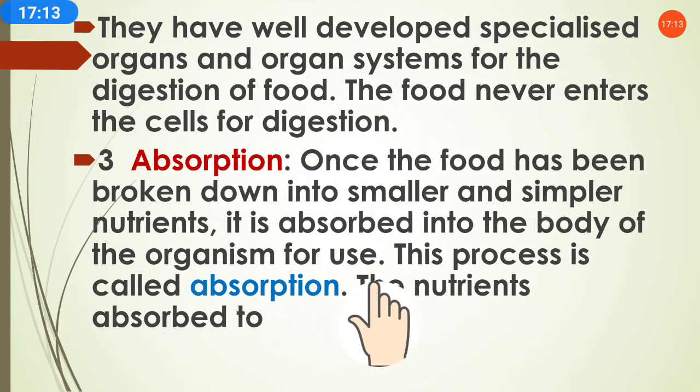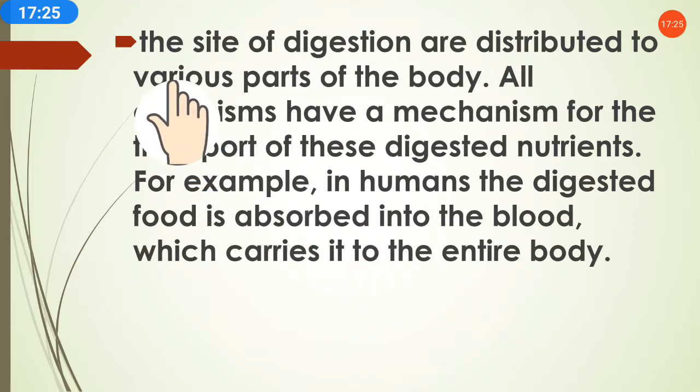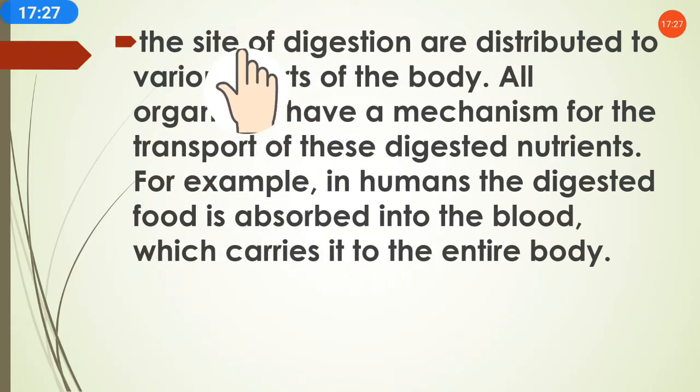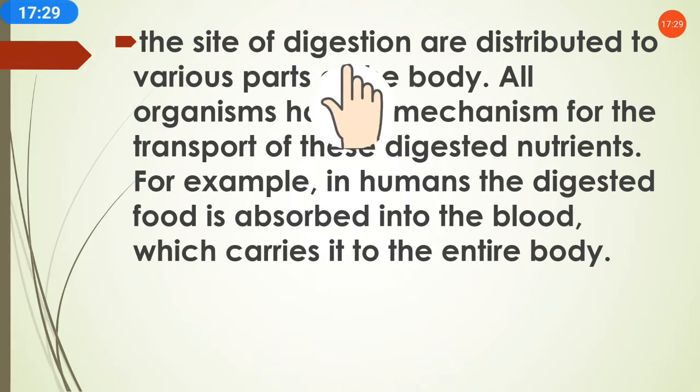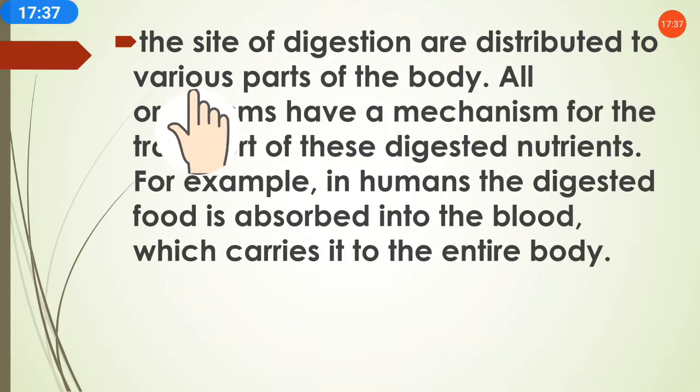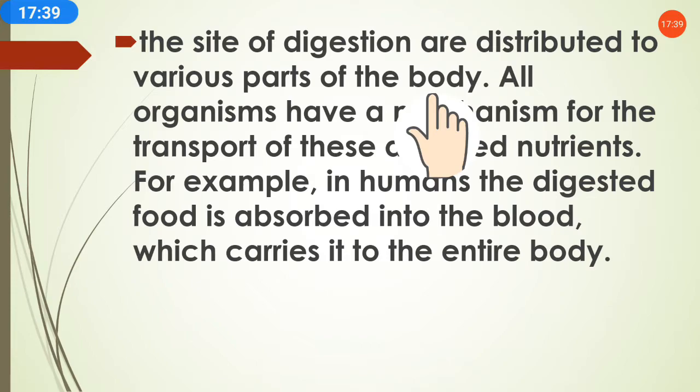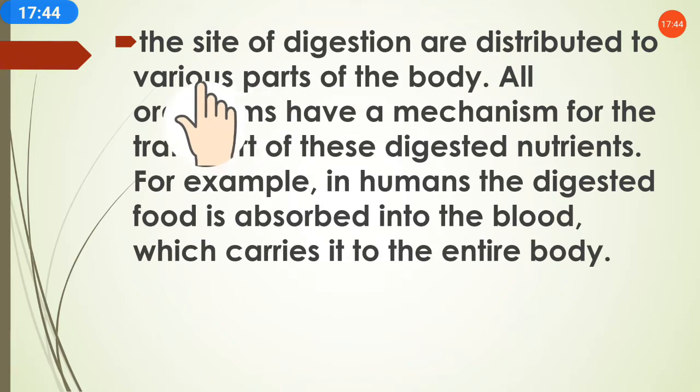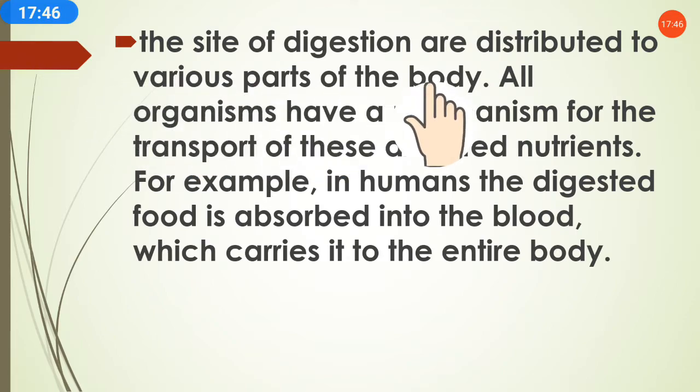The nutrients, after the food is converted into the simpler form, will be given to the body. The important nutrients absorbed by the body at the site of digestion, site means area, the place of digestion where the nutrients are absorbed, will be distributed to the various parts of the body. After the nutrients have come from the digestion process, they need to be distributed to all the various parts of the body.